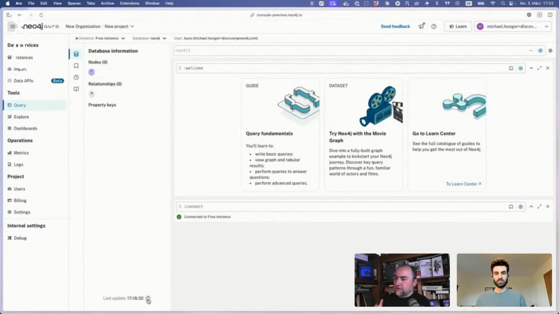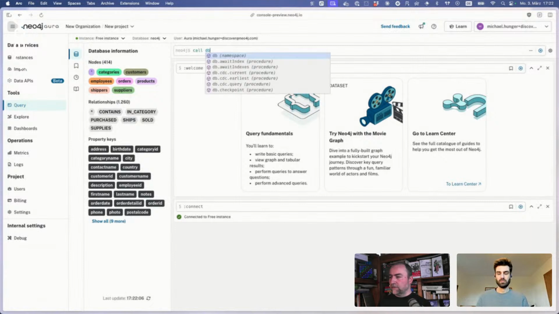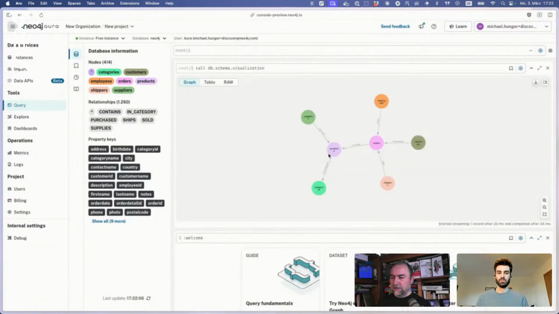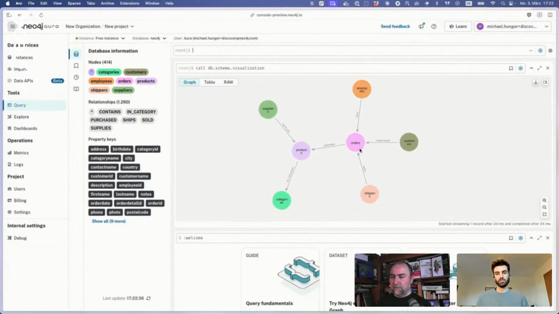Let's just refresh here, and you can see we're still connected to our instance, and now our 414 nodes and 1200 relationships are imported from the relational database. We can call the DB schema visualization. This is the new browser, or the new Query experience, which also has much nicer Cypher completion. There's a full LSP-style Cypher grammar behind this, and it also has much nicer graph visualization. It uses the same graph visualization as Neo4j Bloom or Explorer.